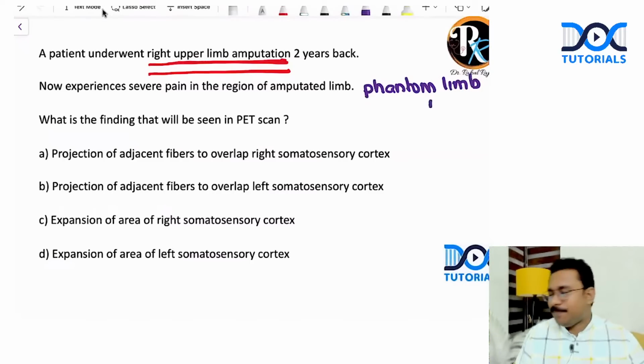Okay, phantom limb pain. Thank you so much, Dhawan sir. I can see Dhawan sir in the comment section. Thank you so much, sir. Wonderful to have you, sir. So phantom limb pain.